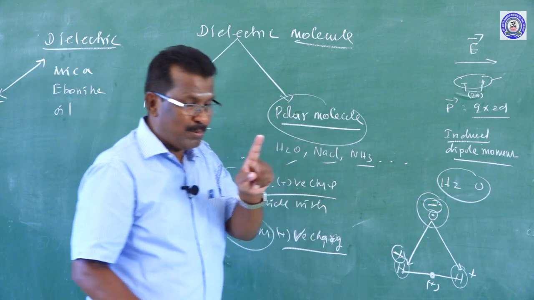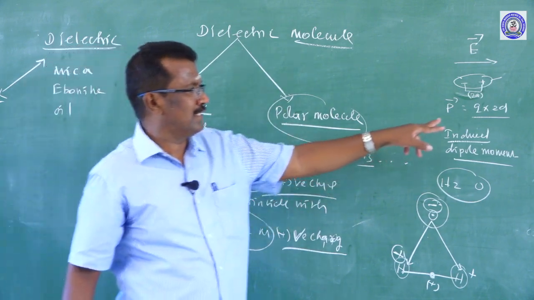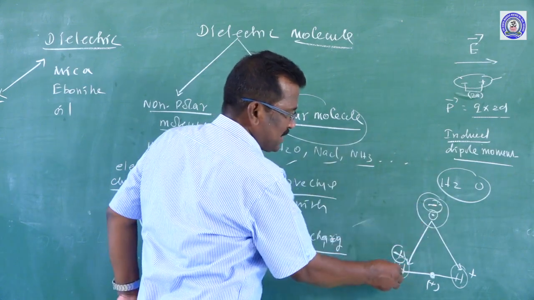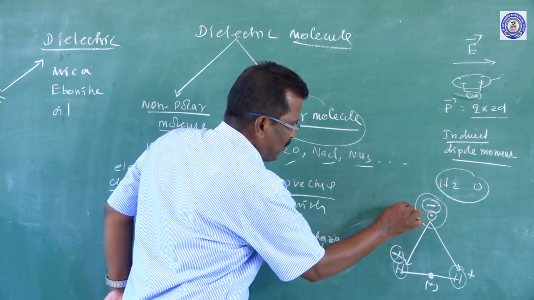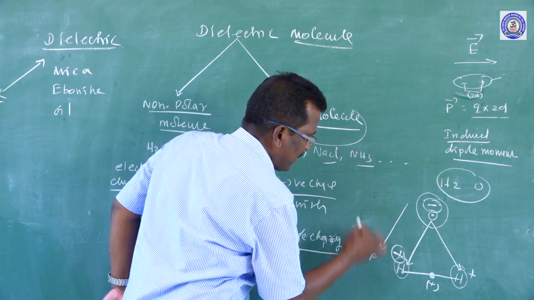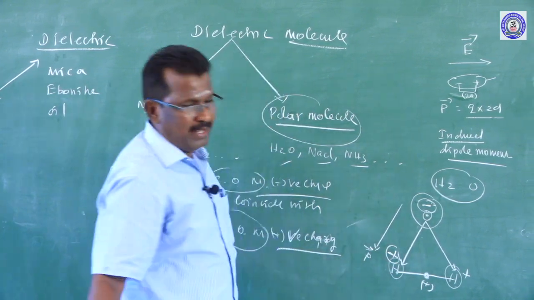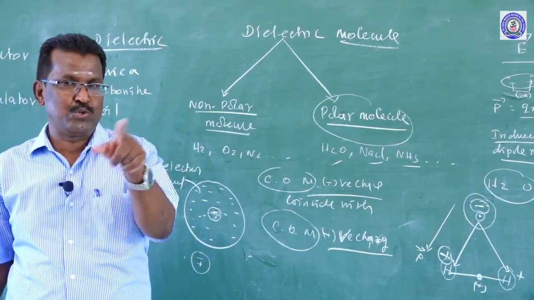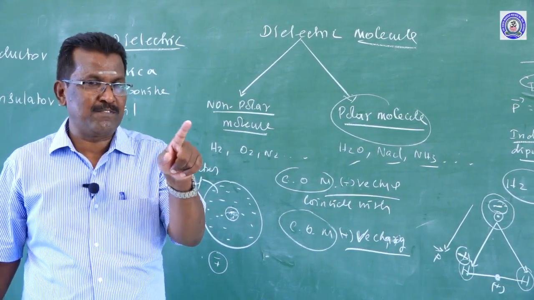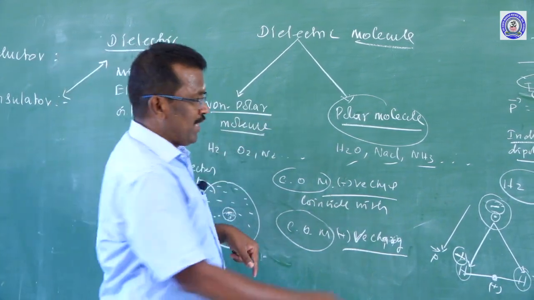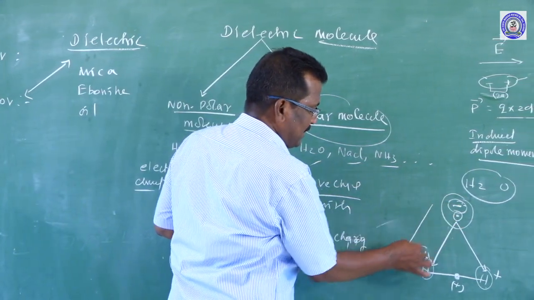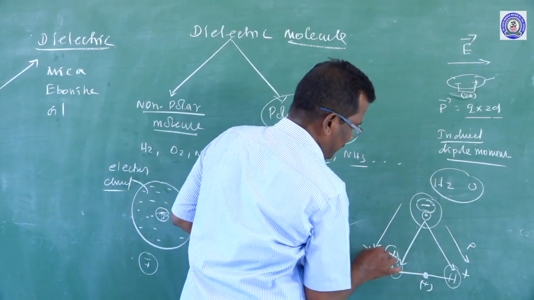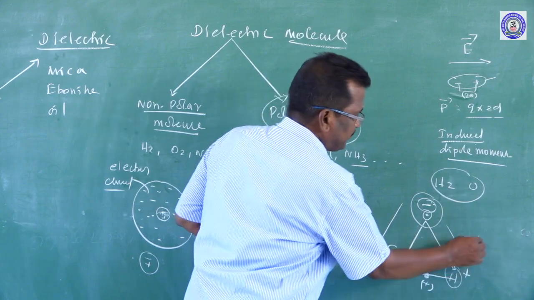See, actually the dipole moment is the product of one of the charges and the distance between the two charges, either d or a. The distance between the negative charge and the positive charge, a or d. The dipole moment is P. We know, you have already learned, the dipole moment is always directed from negative charge to positive charge, not positive to negative. So the dipole moment here is from negative charge to positive charge. Suppose this one is P1 and this one is P2.